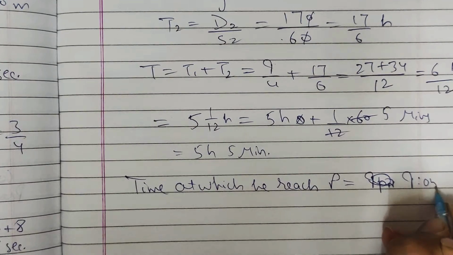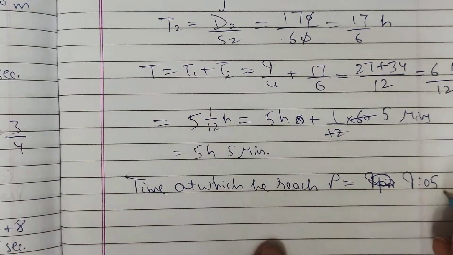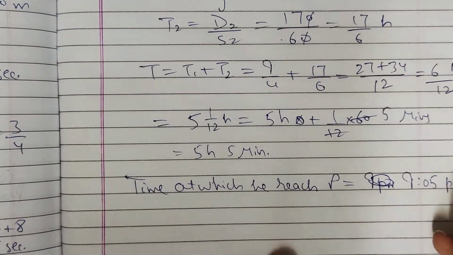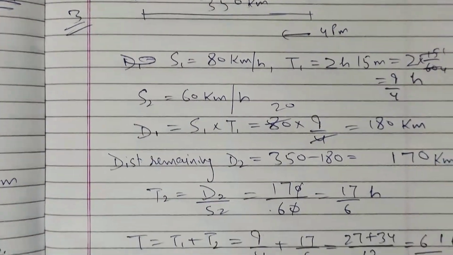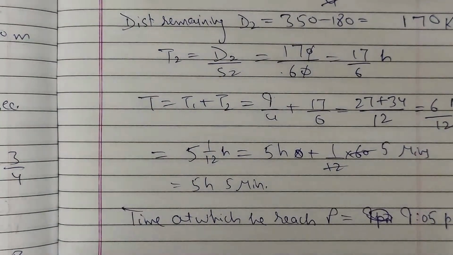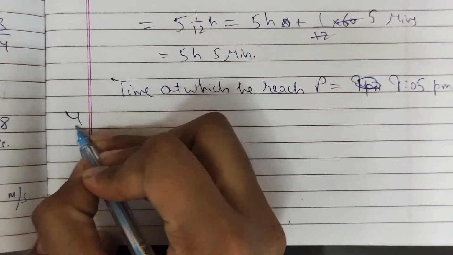9:05 p.m., because 5 hours and 5 minutes. After 5 hours and 5 minutes he will reach there. 9:05 p.m. So this is the answer, right? It is also very easy. Now next question is the fourth.